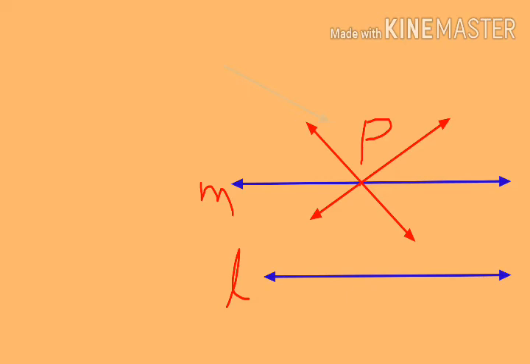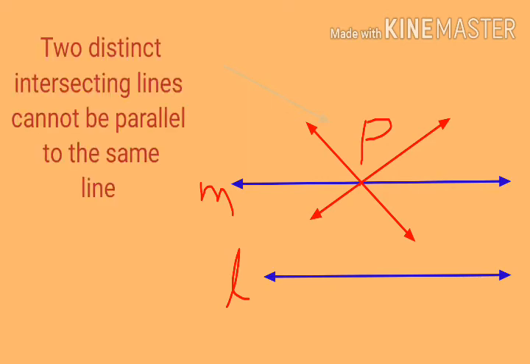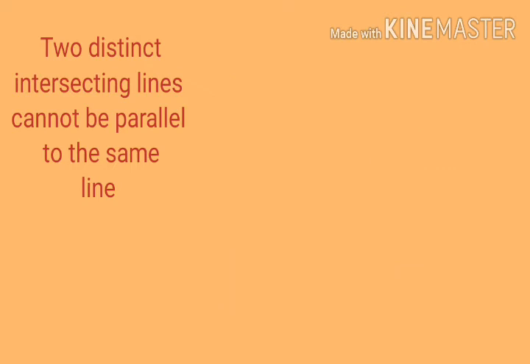This result can also be stated in the following form: two distinct intersecting lines cannot be parallel to the same line. That is also given in the figure. Through P, only M is parallel to L. Two other lines are also there in the figure, and they are not parallel to the line L. That means two distinct intersecting lines cannot be parallel to the same line.